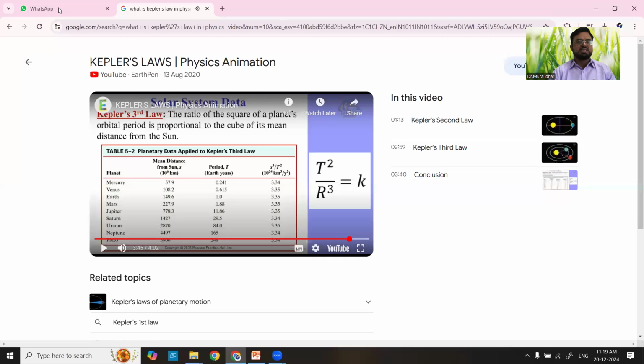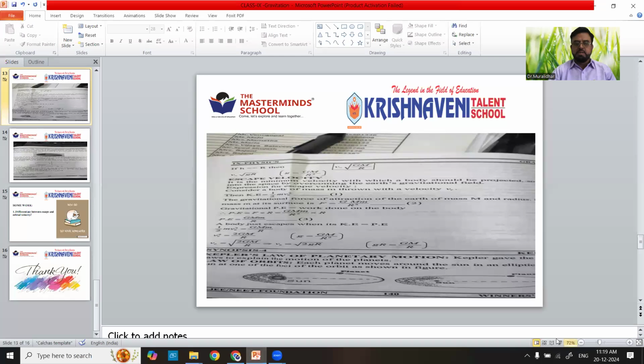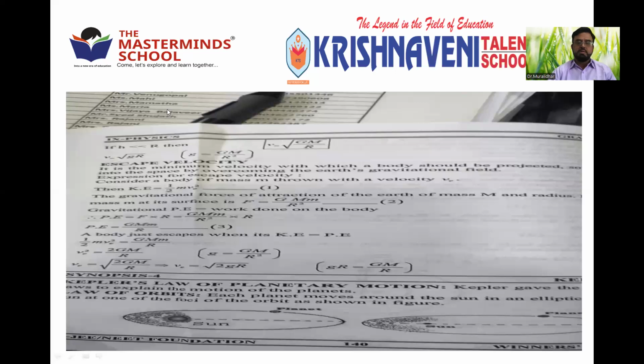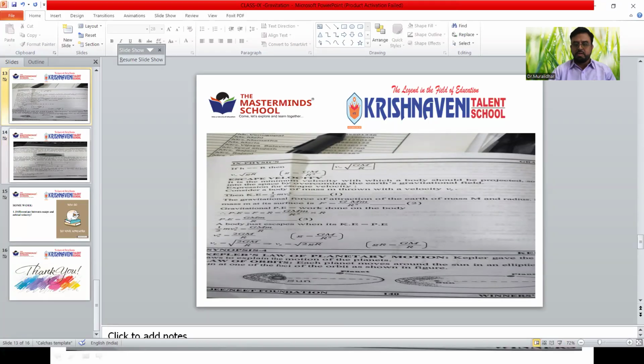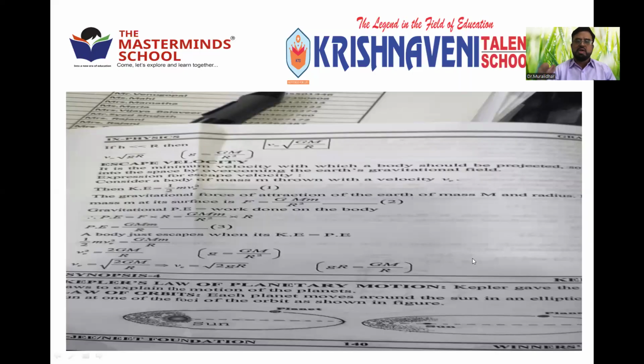Right. So these are the 3 laws of Kepler, which is our next explanation part, that is in synopsis 4. So what they are saying, clearly explained, is that there are 3 laws for Kepler. In the first video, we discussed what is the orbital velocity and what is the escape velocity. Orbital velocity is nothing but the velocity with which a satellite revolves in a specific orbit, right? Or a satellite is launched to fix it in a specific orbit of a planet. And that is given by V is equal to under root of 2gr.